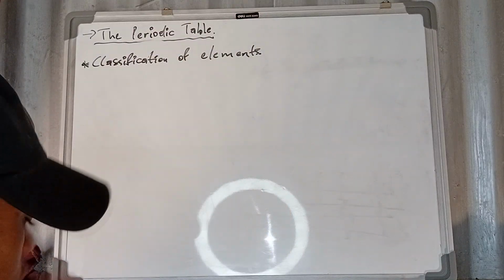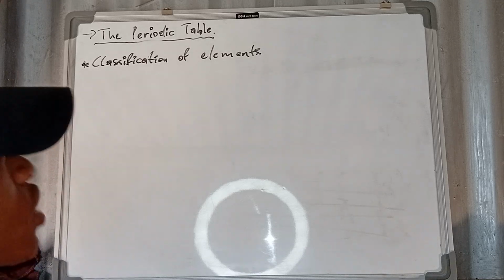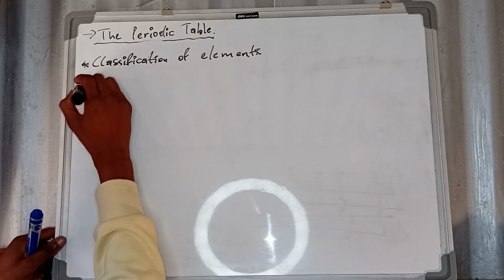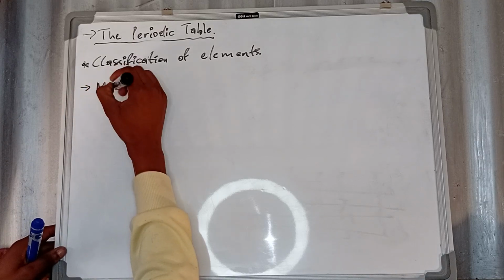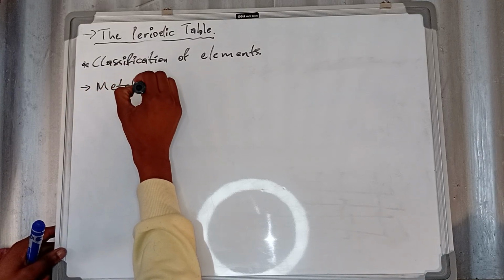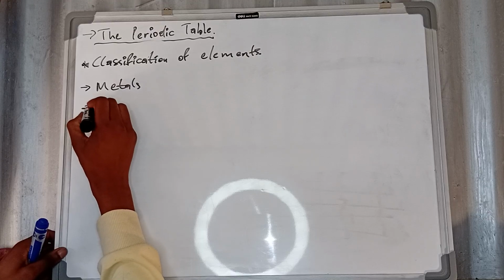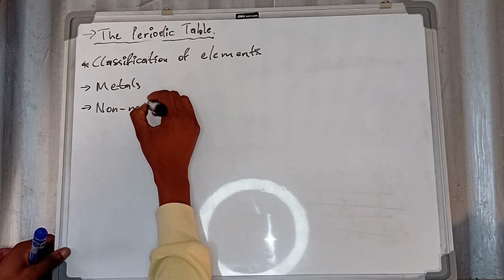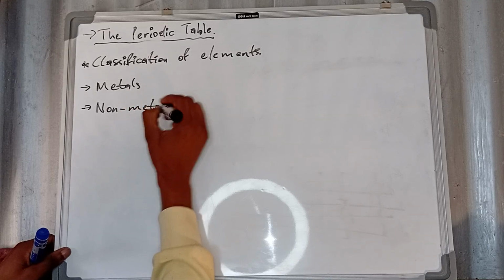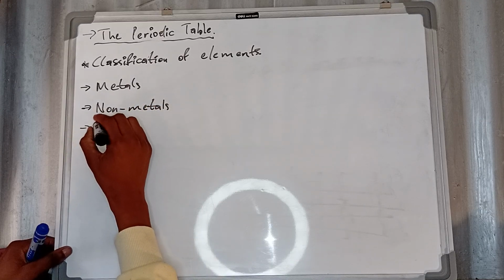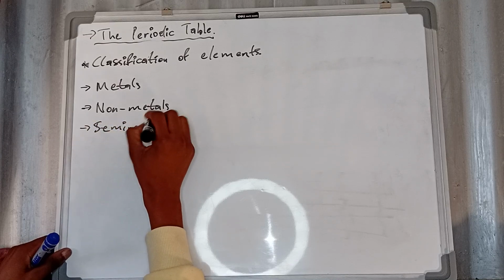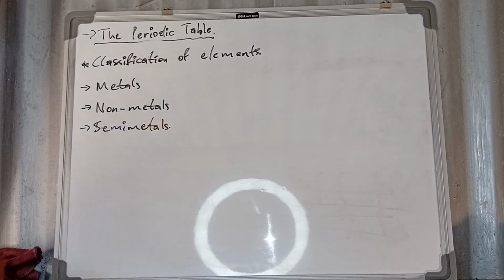Elements are classified into three types of things. They are classified into metals. Number two, classified into non-metals. Then the other type is semi-metals. I hope you are fine.